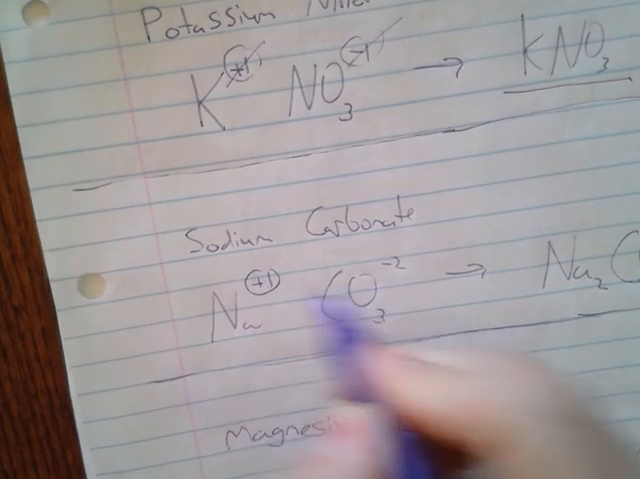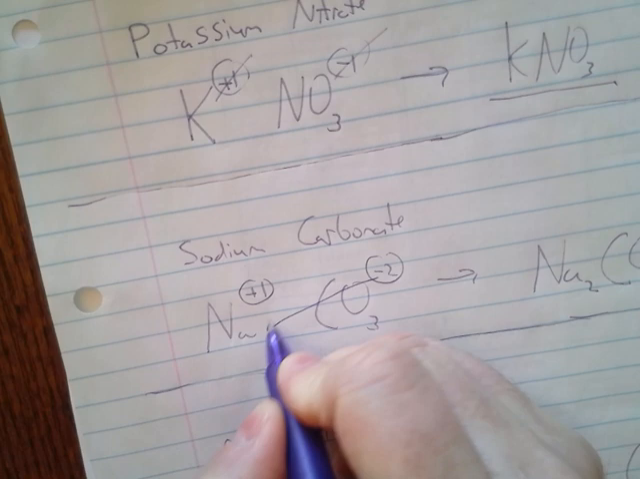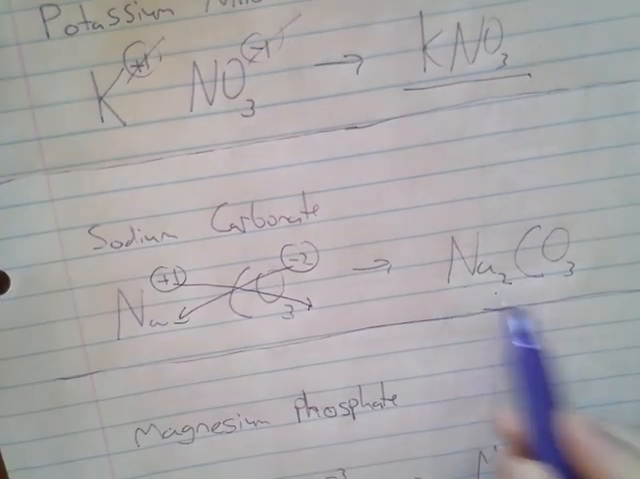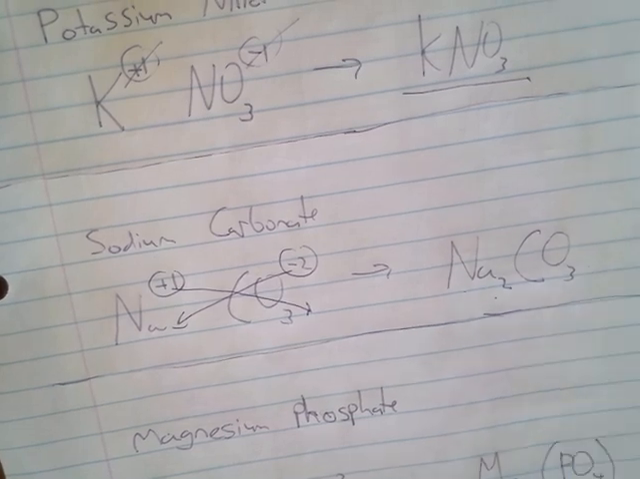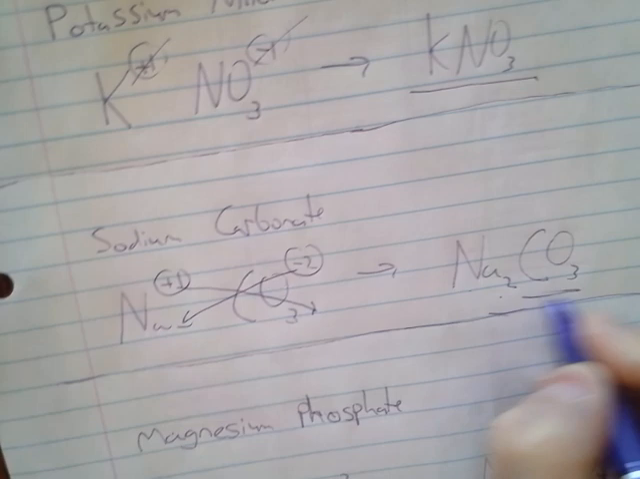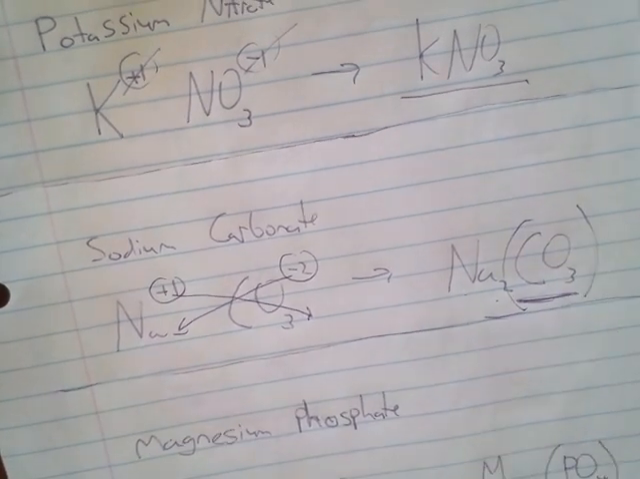Drop and switch. I'm going to bring the 2 down there. I'm going to bring the 1 down there. So it's going to become Na2 and then 1 CO3, so just CO3. I'm not going to put a 1 here. There's no point. I mean, I'm saying there's one of these polyatomic ions. You could put it in parentheses if you wanted, but there's no real reason to. It's 1 CO3 ion, even though it has parts in it.